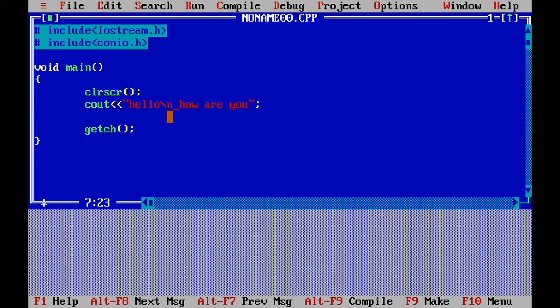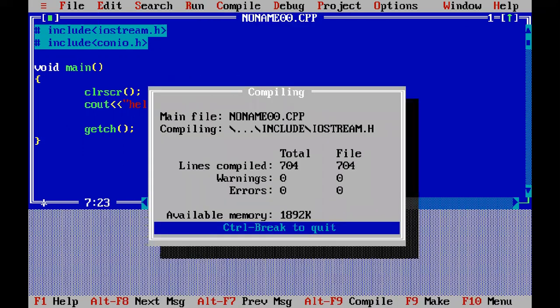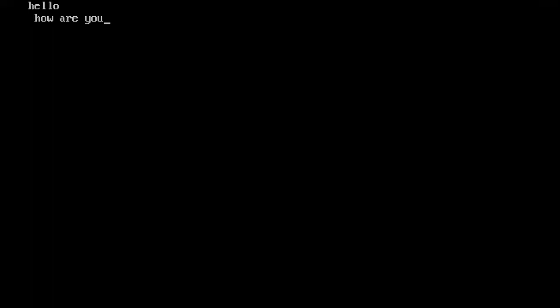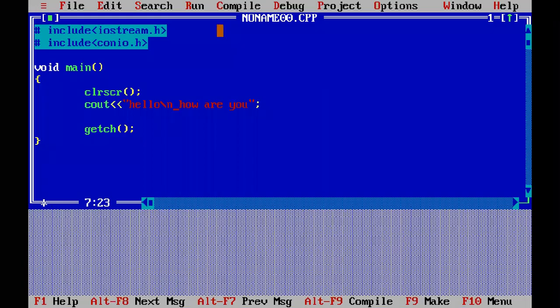Hello will appear on the top line, and how are you on the bottom line. Let us check this one. Watch over here. Hello appears on the first line, and how are you, because the escape sequence backslash n, where it is present, divides the line and the message comes to the next one.